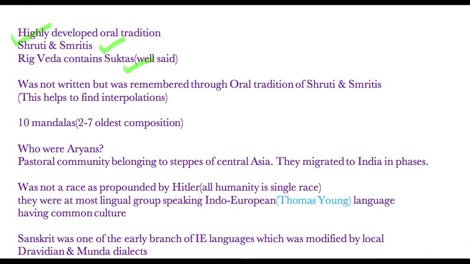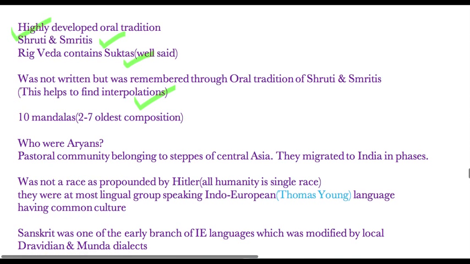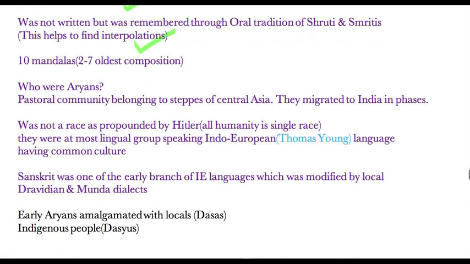They have proper syllables arranged in meter, and that is why they can be remembered. If you try to do any interpolation, that is very difficult. It was not written but remembered through the oral tradition of Shruti and Smriti, and this helped to find interpolation. If you try to add something, the chand will break, and you will catch that something has been interpolated. So that was one of the things which kept it somewhat pure.